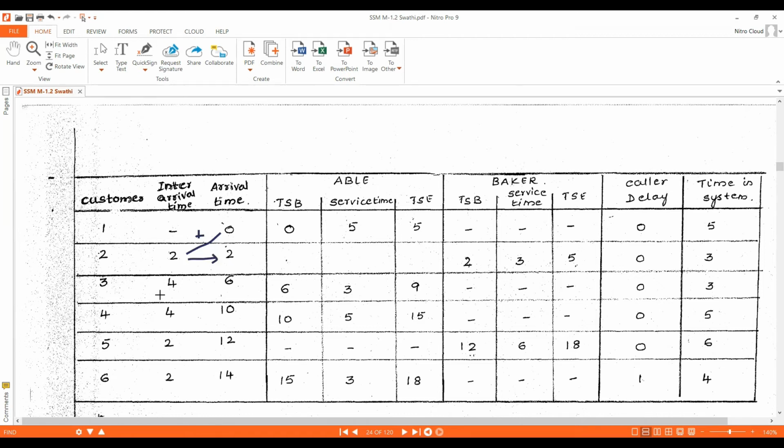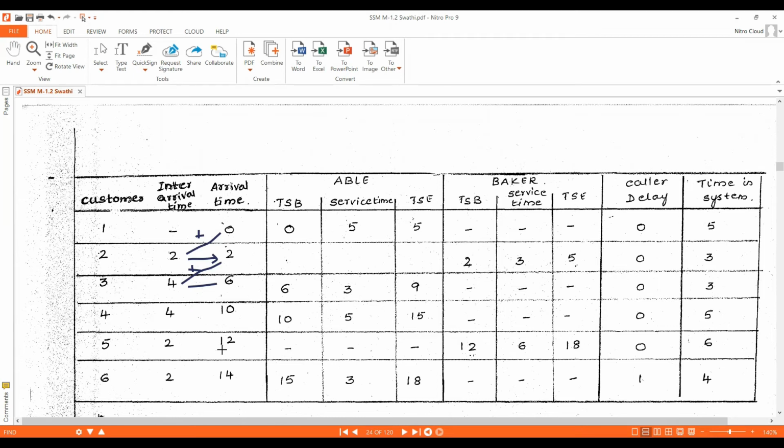Next, the arrival time is the sum of the previous customer's arrival time plus the present customer's inter-arrival time. That is 2 plus 4, we get 6. For the next customer, the previous arrival time is 6, and 6 plus 4 gives 10.